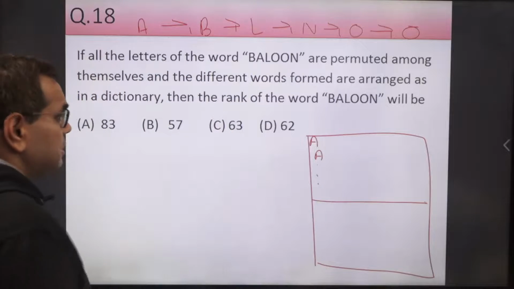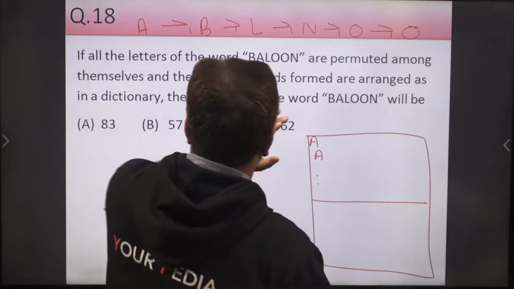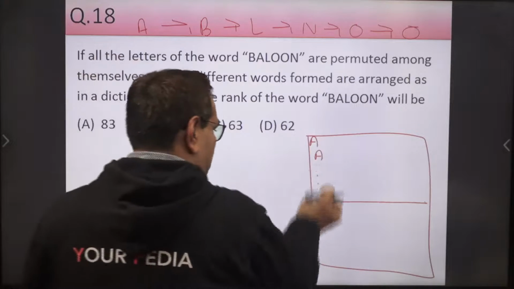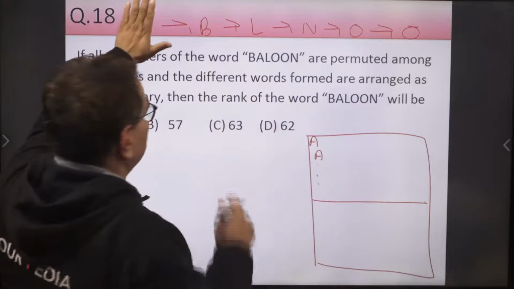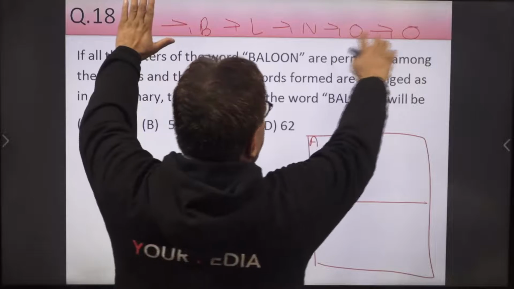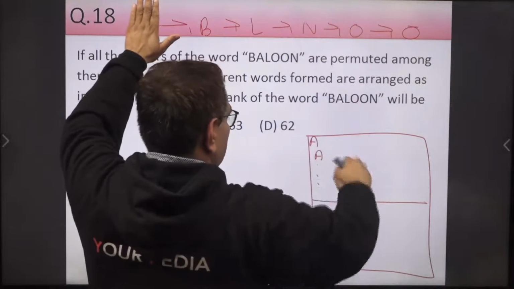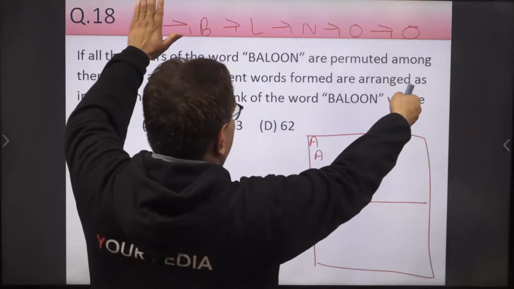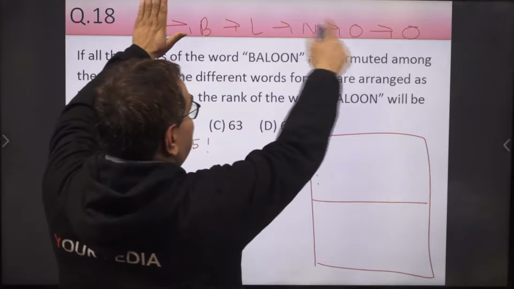So we can find this: if we fix A, this A is fixed because these all are starting with A. Now we have 5 letters, 1, 2, 3, 4, 5, out of which 2 are identical. So we have to arrange these 5 letters among themselves. How many words can be formed? 5 factorial, as total 5 letters are to be permuted.